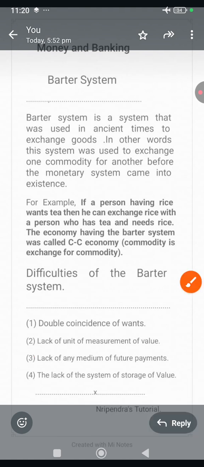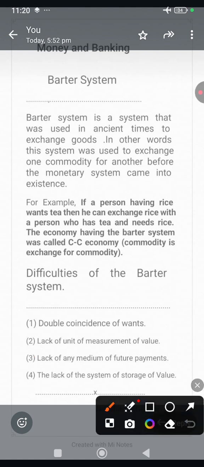The fourth point is the lack of system of store of value. Under barter system, it is difficult for people to store wealth for future use because most of the goods like wheat, rice, vegetables do not possess durability. That is, their quality deteriorates with passage of time. Also, the storage of goods requires time and effort. As a result, goods cannot be used to store the earning for a long period.